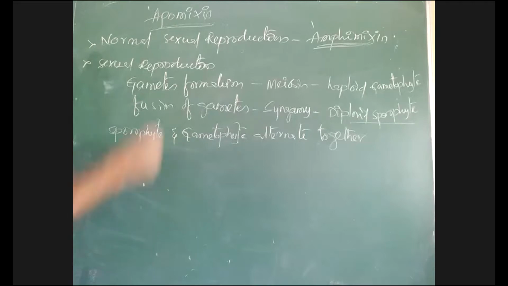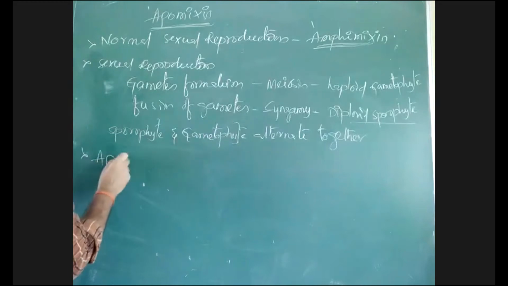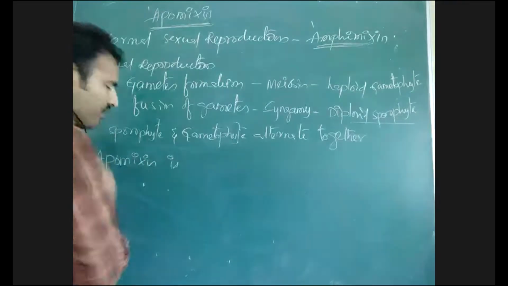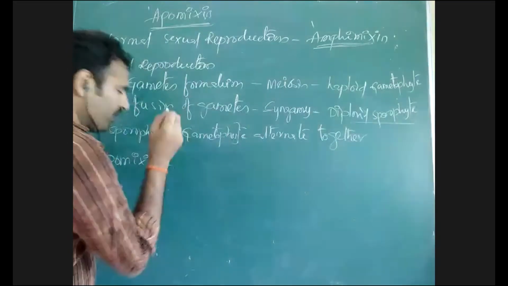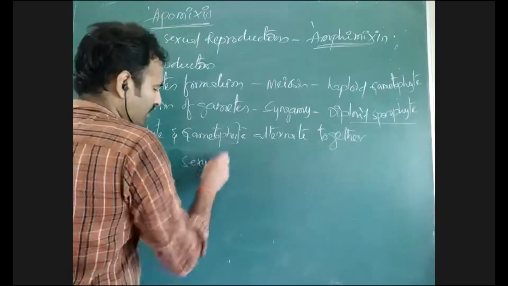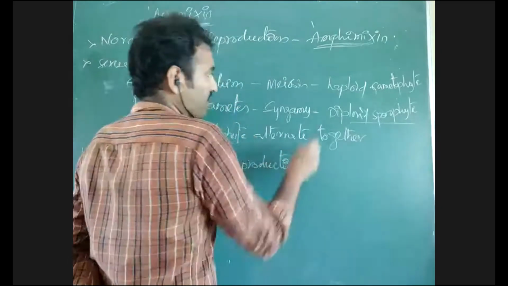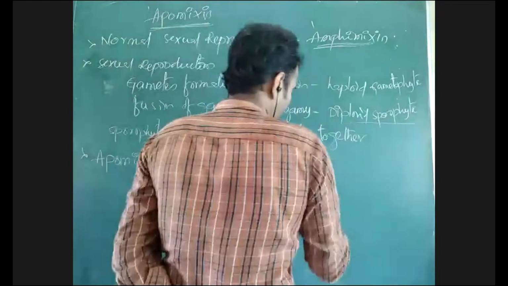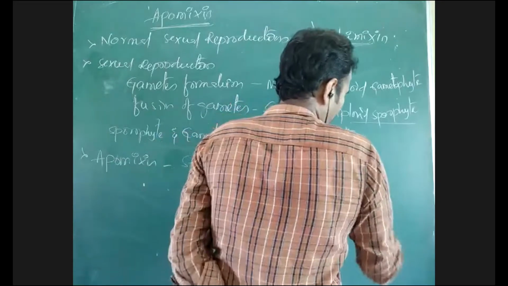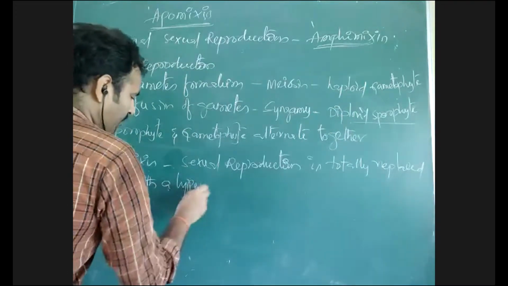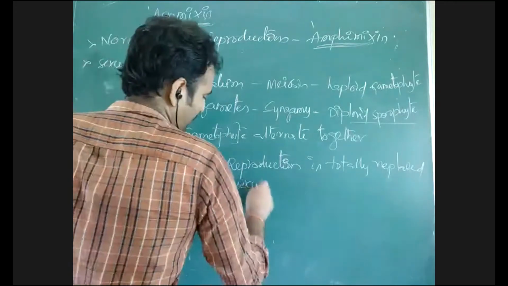But apomixis is a process where sexual reproduction, especially the haploid phase, is totally replaced with a type of asexual reproduction.